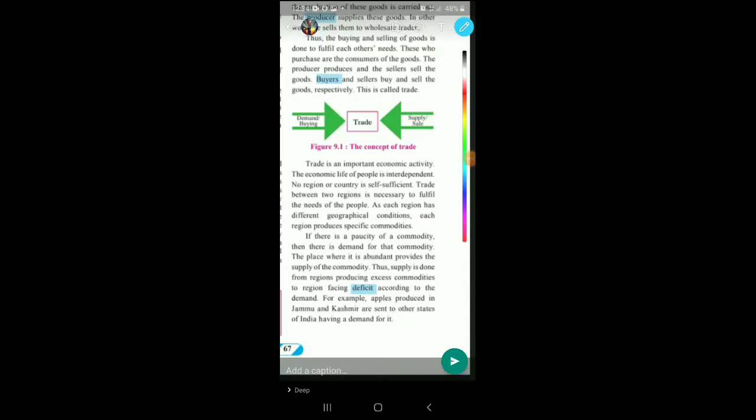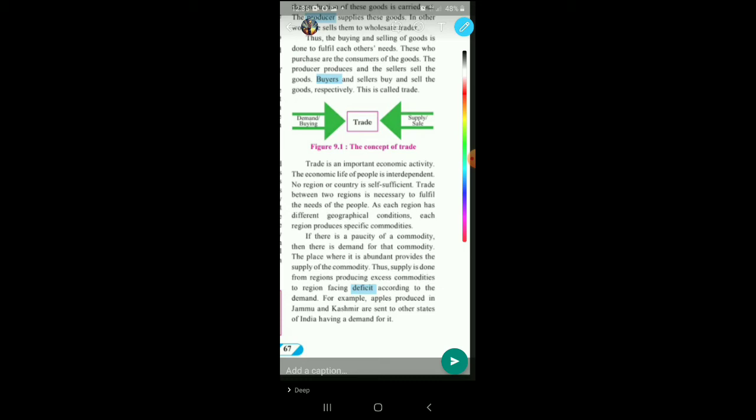Let us continue the chapter. Now we will see the importance of trade. After seeing the concept of trade, now let us move towards the importance of trade. Trade is an economic activity. The word economic activity means related to money. Economic activity means where money is involved. So trade is an important economic activity.